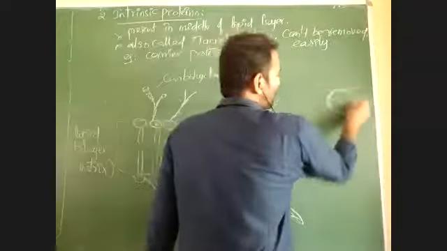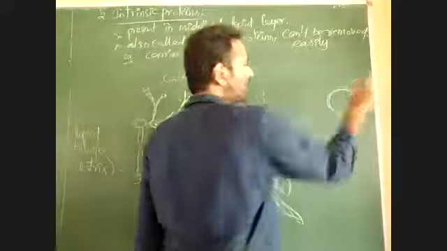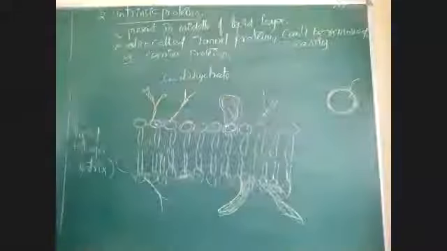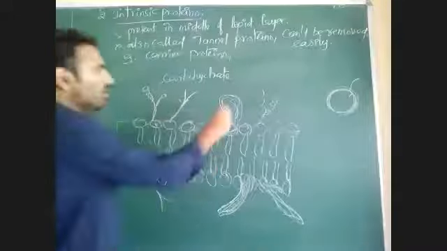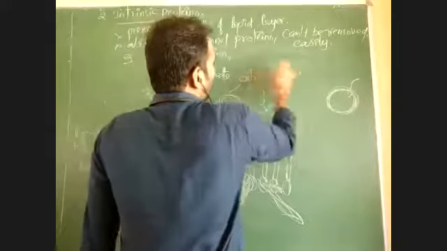Suppose this is the plasma membrane of a cell, this protein may be present outside the cell or on the inner surface of the cell. Both surfaces have carbohydrates and lipids. So this is the extrinsic protein.